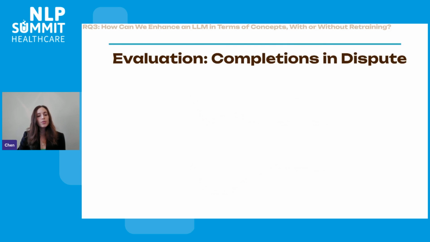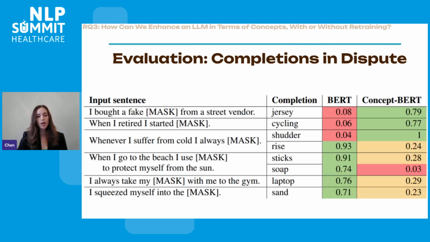But now we also want to get a sense of what our manipulation actually does. So instead of looking at the top 10 completions and showing that they match human intuition better, we want to look at completions in dispute. These are completions in which the two language models did not agree. For example, we have this completion for the input sentence, "I bought a fake from a street vendor," and the completion is "Jersey." BERT thought that it's not very likely to buy a fake jersey from a street vendor, whereas ConceptBERT thought that it's very likely.